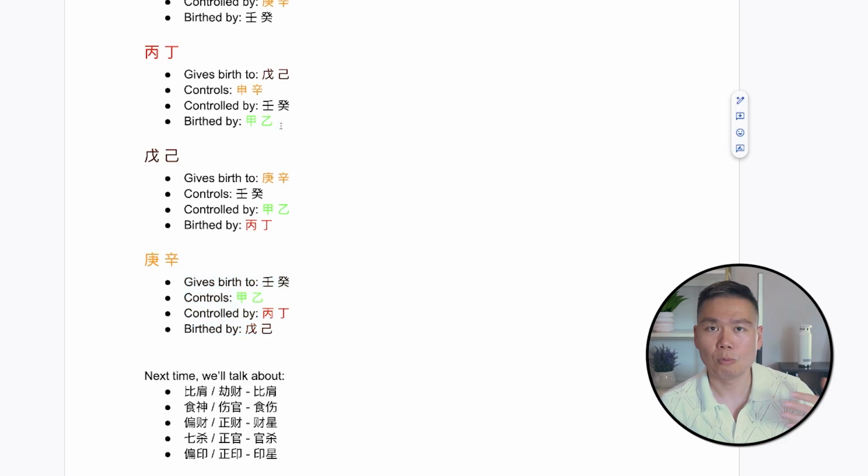And then what do I control? Well, I'm a flaming fire, so I will control the metal. So you start with the main character and you think about what it's afraid of, and then you think about what you produce and what produces you, because those two things will help you alleviate what you are afraid of. And then you worry about what you control, because that is your output, what you get. And so that's the way I visualize it.